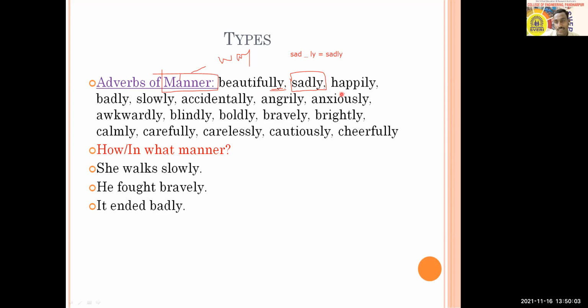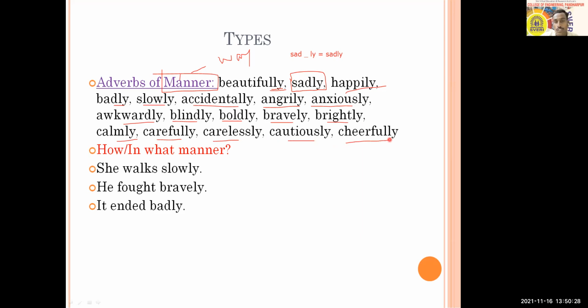Beautifully, sadly, happily, badly, slowly, accidentally, angrily, anxiously, awkwardly, blindly, boldly, bravely, brightly, calmly, carefully, carelessly, cautiously, cheerfully, and you can find out more.